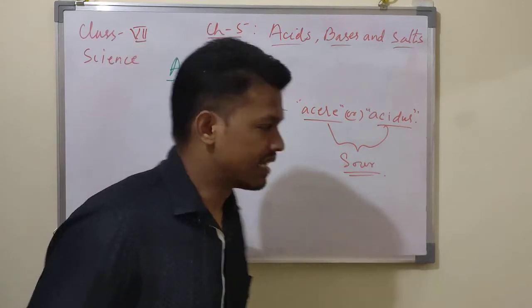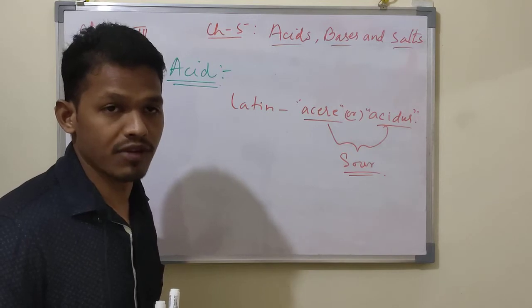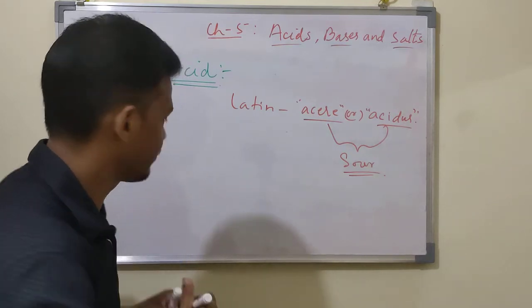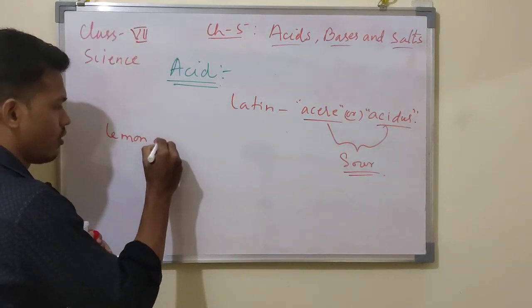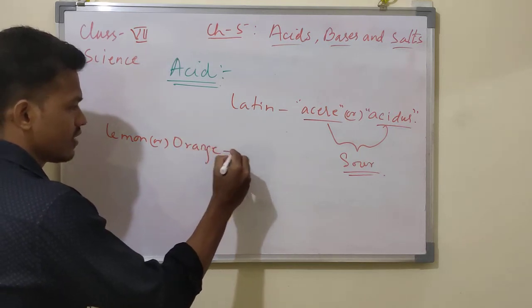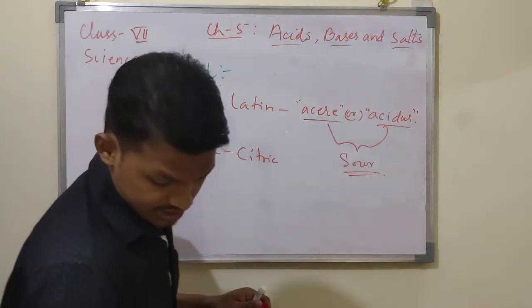They have acid, but we don't know what kind of acid. Lemon and oranges have citric acid. Orange and lemon have citric acid, CITRIC, citric acid.